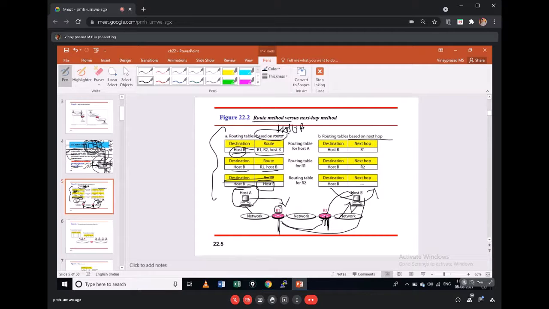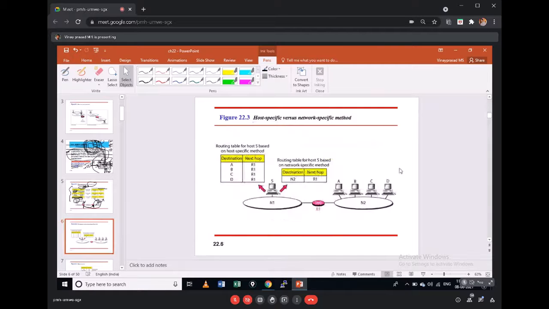How have all these next entries been updated? Because the routers share the routing table, they come to know where that host is originally connected. Based on that information, each decides who its next stop is. So what is the one change we made in the forwarding method? Instead of using the route method to keep every destination network and its complete route, we just put the next stop. That is the one change we had.